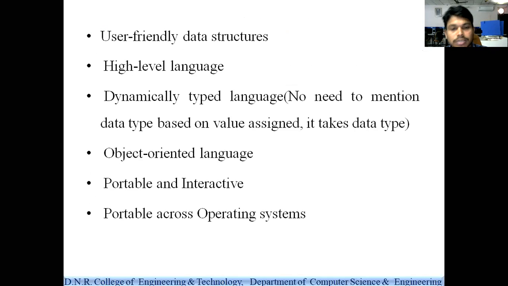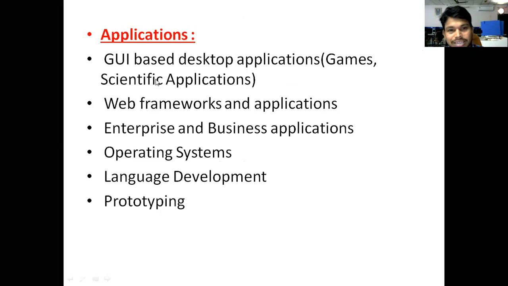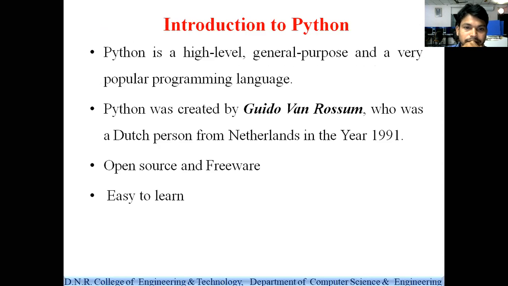So we have just discussed the features of Python programming. Next, applications of Python programming, in the sense of where we are using Python. Python can be used in graphical user interface based desktop applications like games, and scientific applications also. We use it with operating systems, language development, and enterprise and business applications. Not only in these areas, we can use Python in any area. Today we discussed what is Python, who developed it, and what are the features of Python programming.